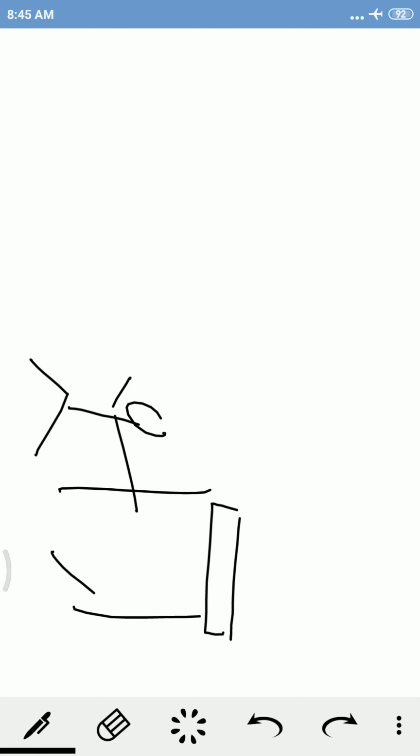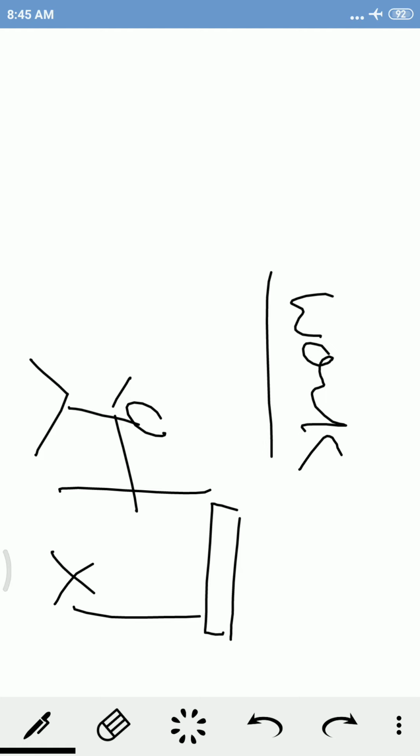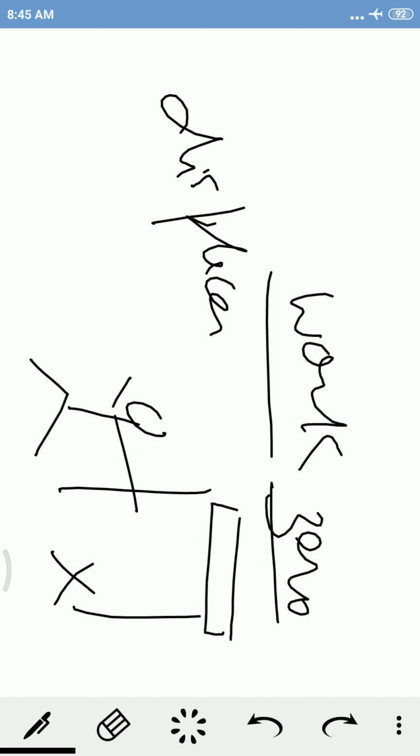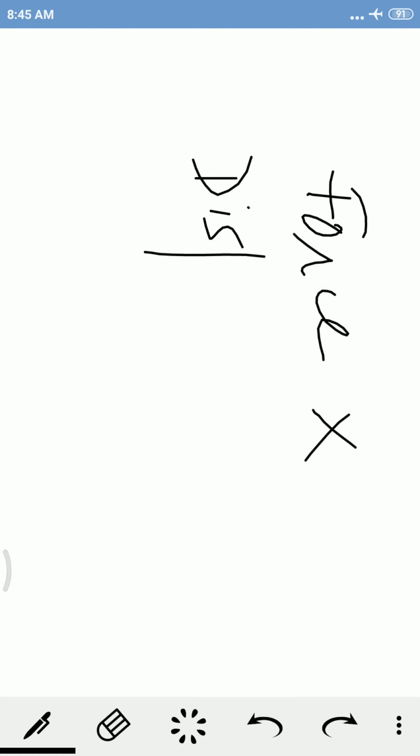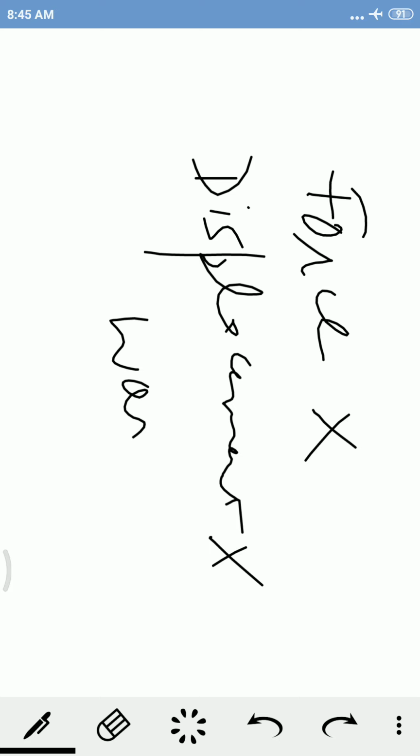The rock will not move. So in that case, work is zero, because there is no displacement. If force is absent, there will be no work. If after applying force there is no displacement, then also there is no work.